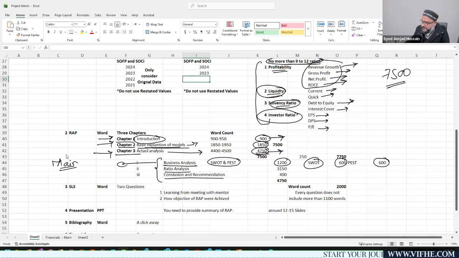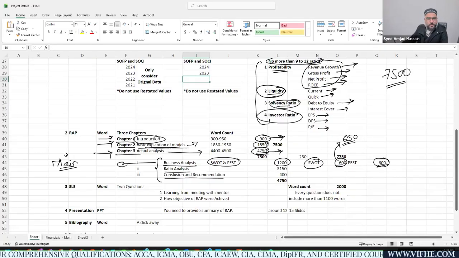Okay, so the word count would be 600. It should not go beyond 600 words for each model, right? For example, if you have some good points, you can extend yourself to 650 words, but try to make sure you're not going beyond this, because this is going to directly impact your ratio analysis, right?